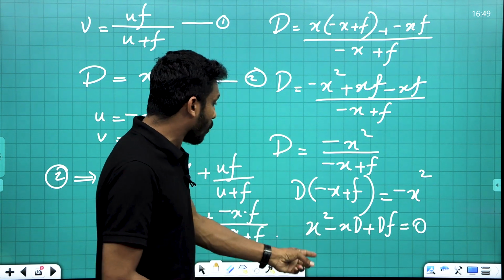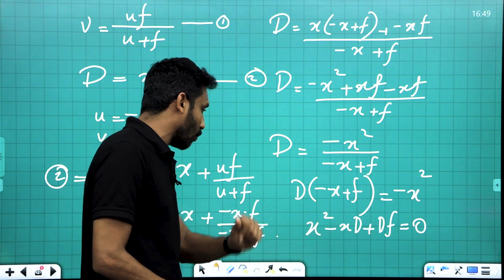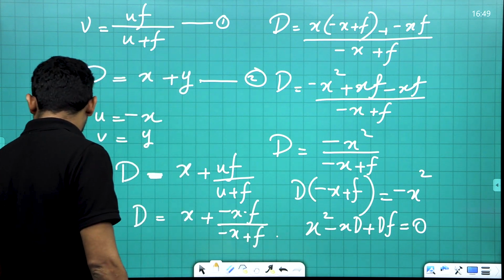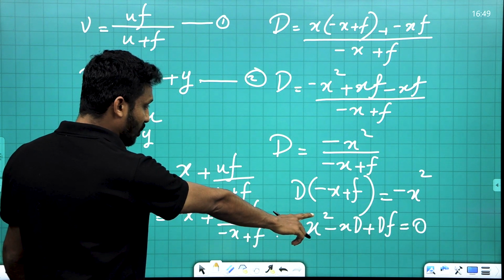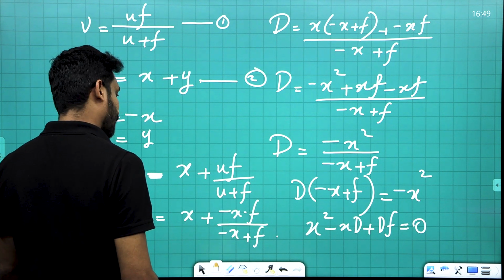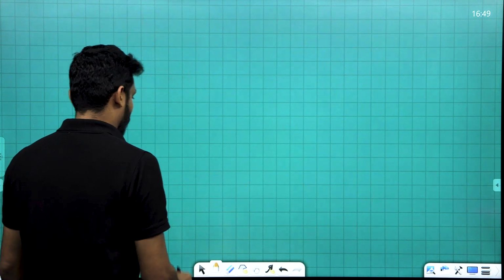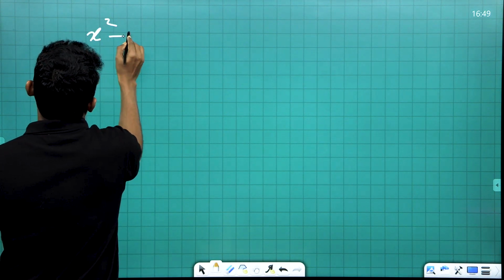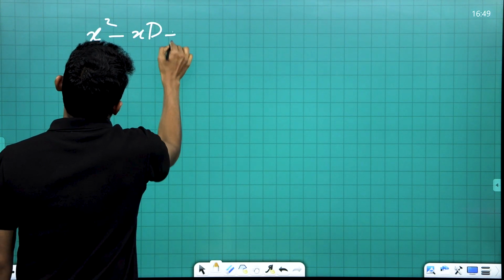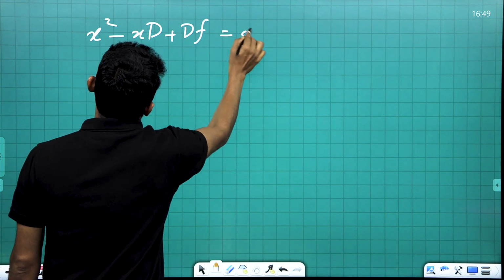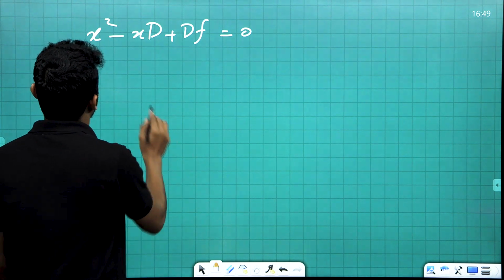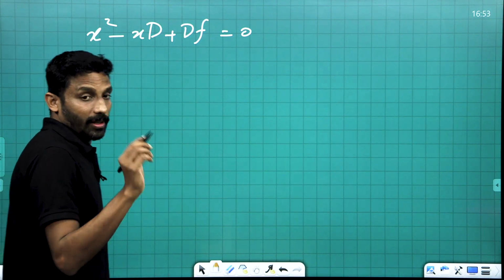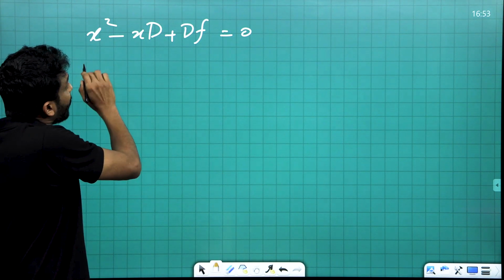So we can find the determinant of this expression. Our equation is x square minus xd plus df is equal to 0. This is the quadratic equation we obtained.